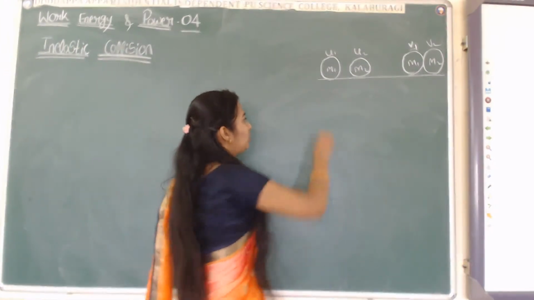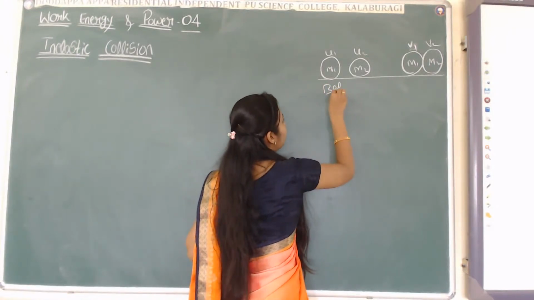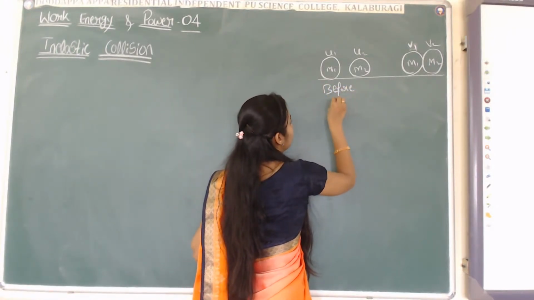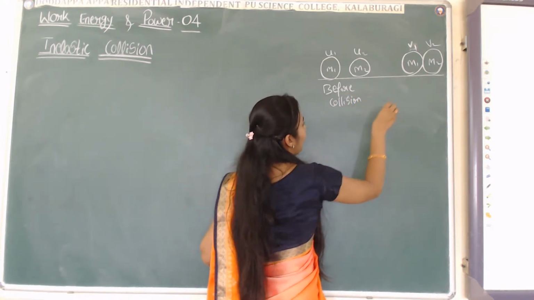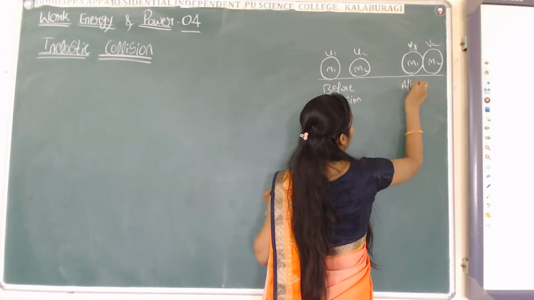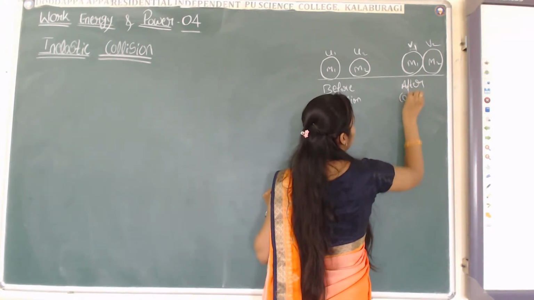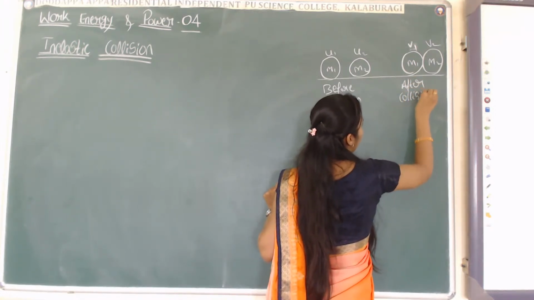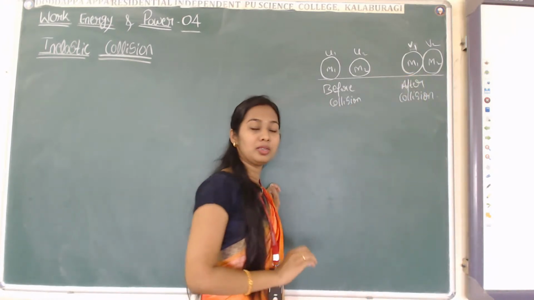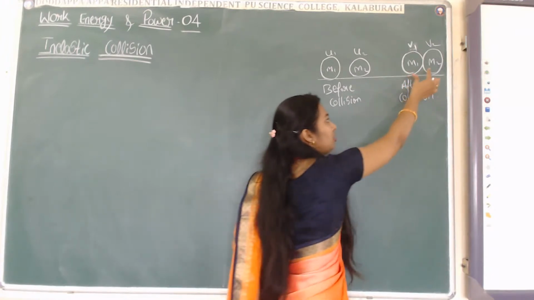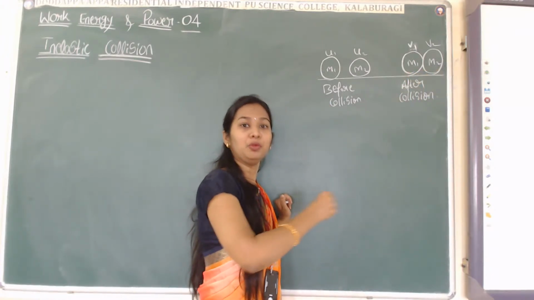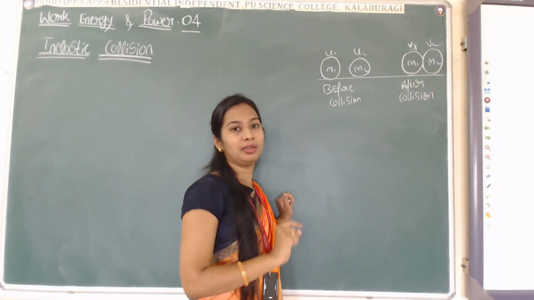If the collision is perfectly inelastic, this is before collision and this is after collision, then these two bodies will stick together. They will move together with a common velocity v.